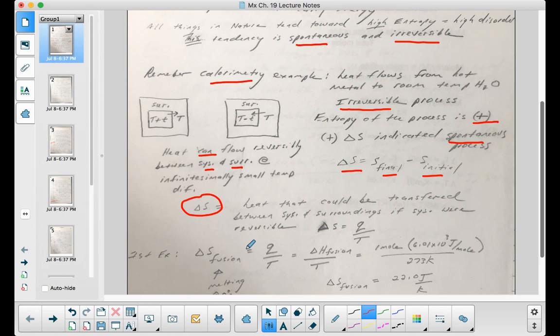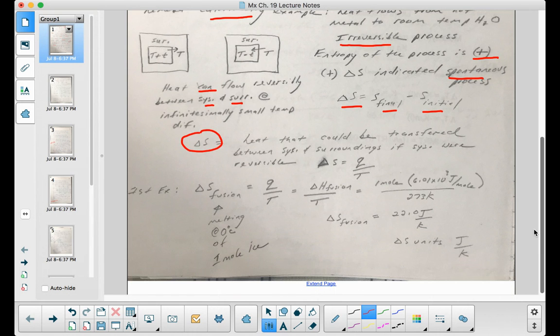And so the first example that we can look at as to how you would apply this in problem solving would be, let's calculate the delta S of fusion. The delta S of fusion is just the entropy for the melting at 0 degrees Celsius of 1 mole of ice.